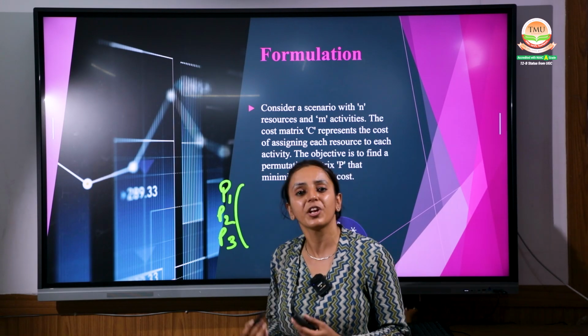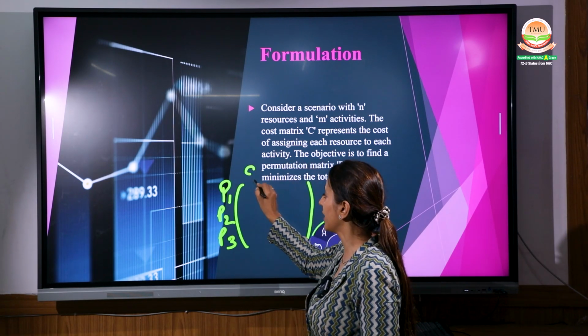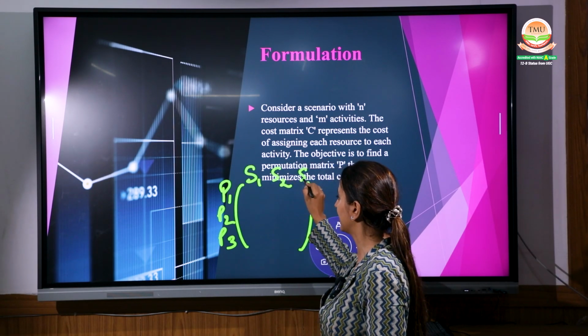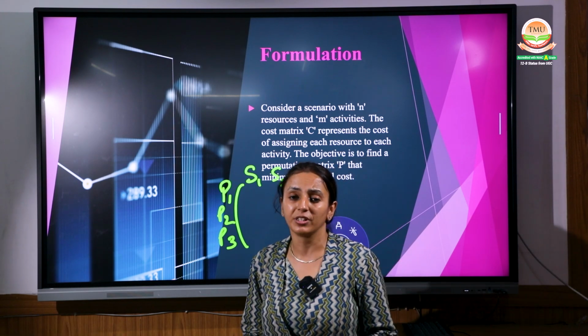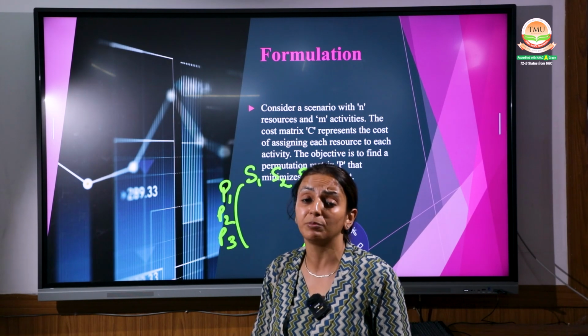We have a matrix of 3 by 3, for example, and we have 3 subjects, S1, S2 and S3. Now the professor is good in, say for example, professor 1 is good in subject 1.